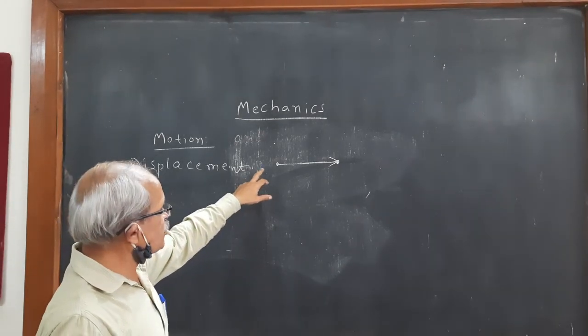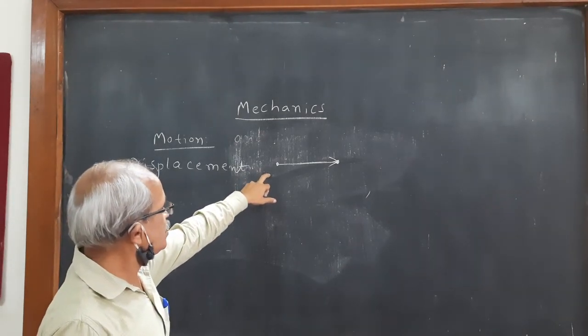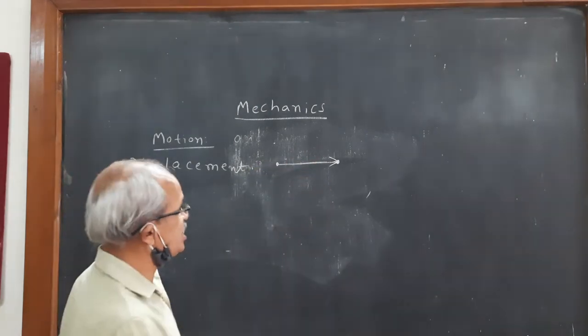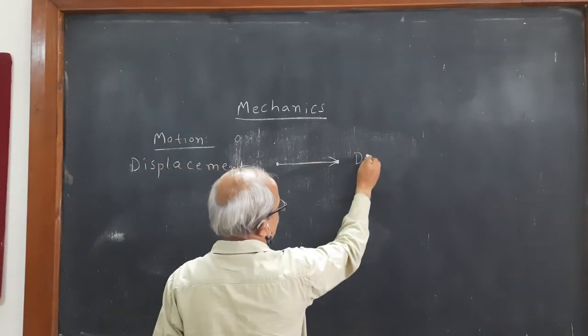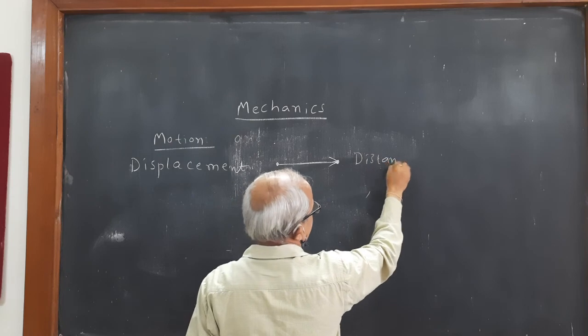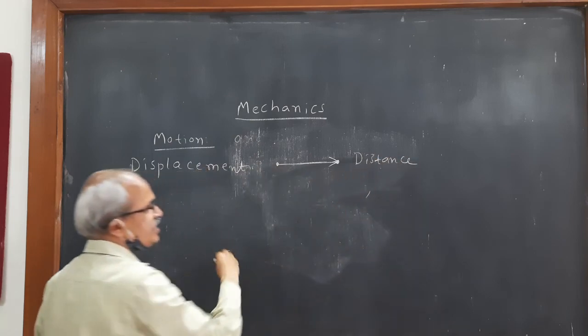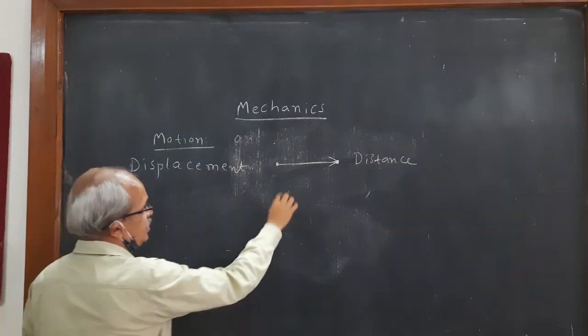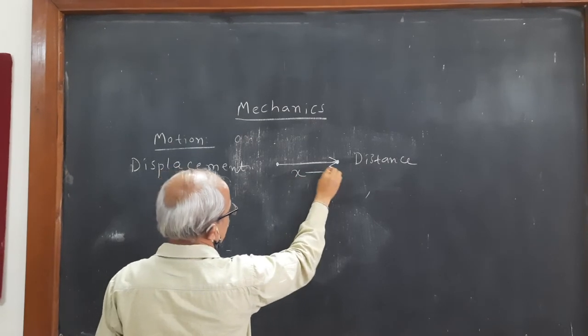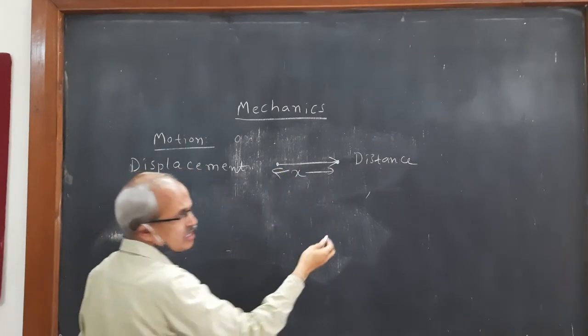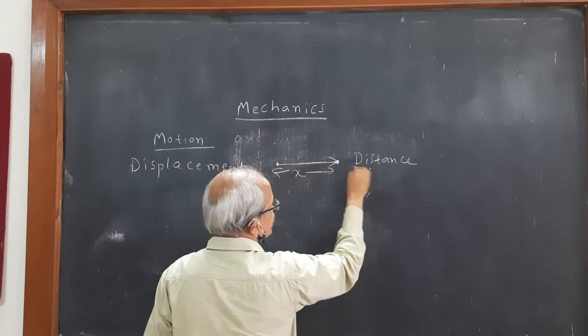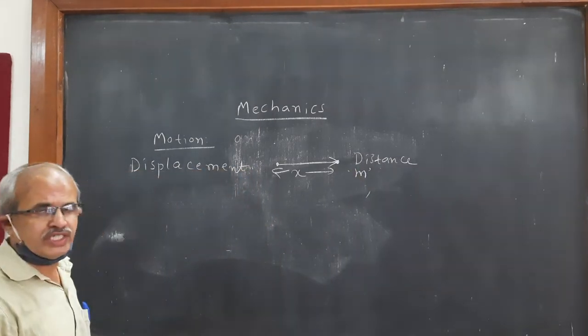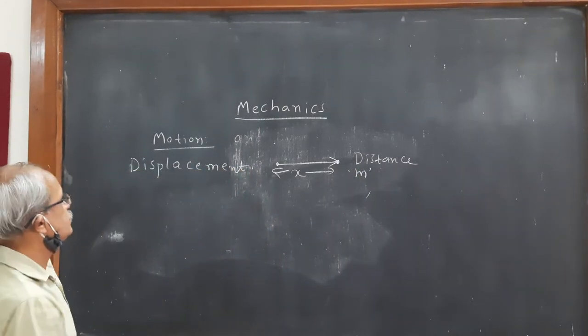And the same change of position without any direction is called distance. Displacement is a vector quantity, and distance is a scalar quantity. Distance covered is a length, measured in meter. Unit is meter.